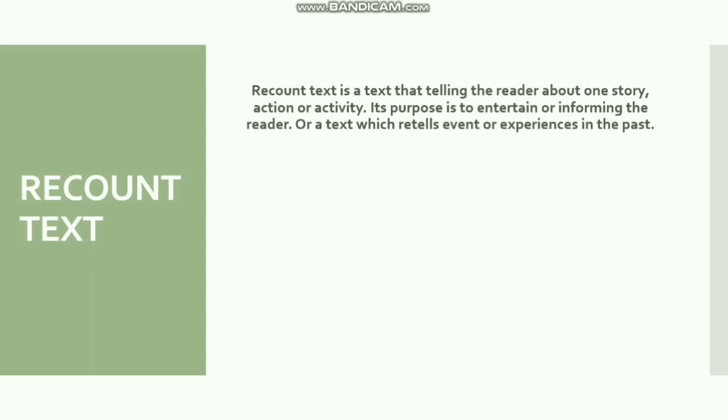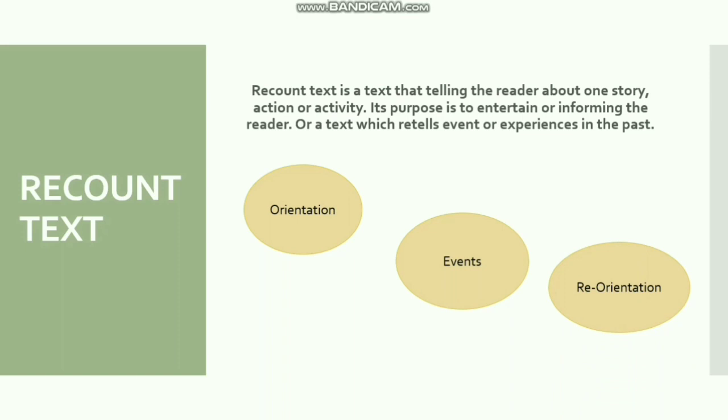General structure of recount text. First, orientation. Orientation gives the readers the background information needed to understand the text, such as who was involved, where it happened, and when it happened. Second, events. Events are a series of events ordered in a chronological sequence. And last, reorientation. Reorientation is a personal comment about the event or what happened in the end.